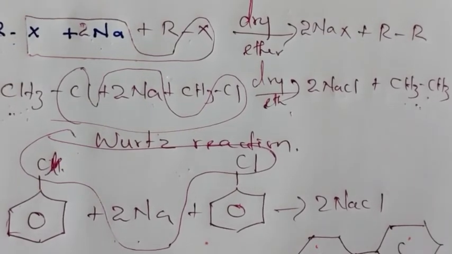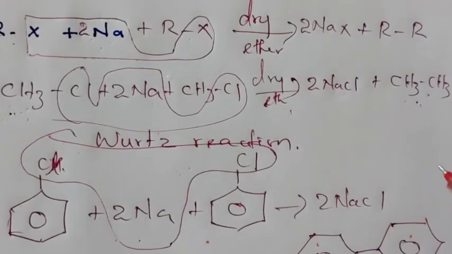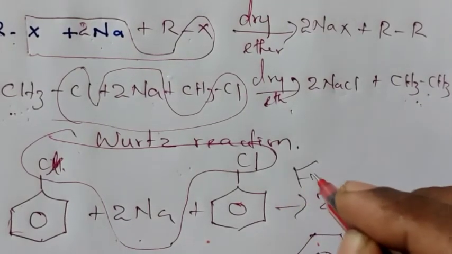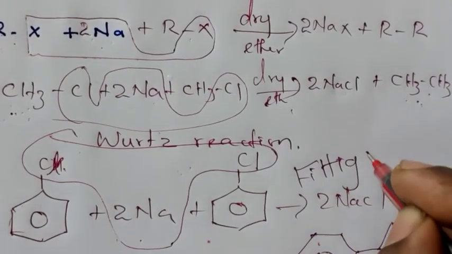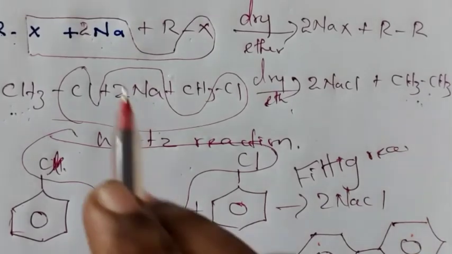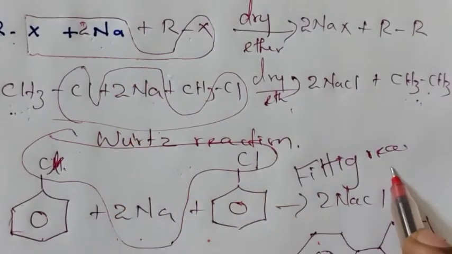This reaction is called the Fittig reaction, F-I-T-T-I-G. So we studied about the Wurtz reaction and the Fittig reaction.